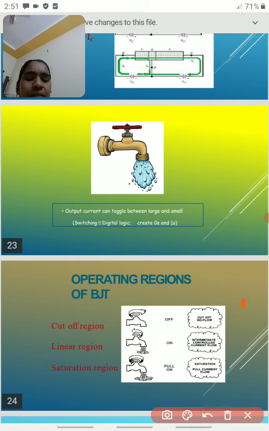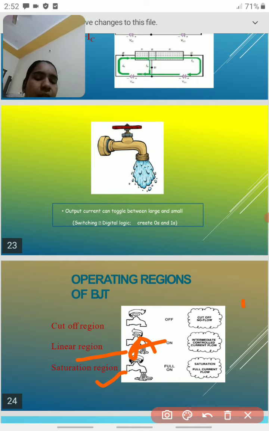We should remember: saturation is two junctions, emitter base and base collector, in forward bias. The linear or active region is emitter base in forward bias, base collector in reverse bias. In the cutoff region, both junctions are reverse bias. According to this picture we should understand the information.